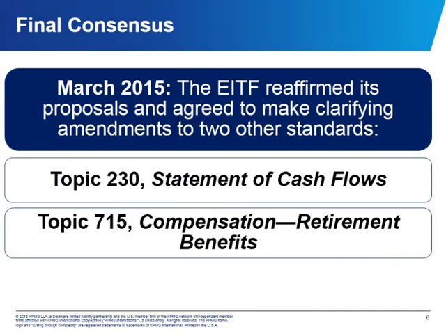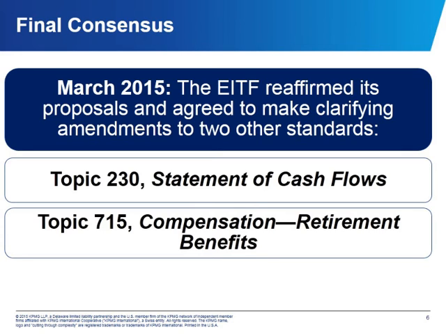So then in March 2015, the EITF met again, and they reached a final consensus and generally reaffirmed their proposals from September. And again, upon adoption, entities will no longer categorize these investments measured at NAV under the practical expedient within the fair value hierarchy, and preparers will be required to provide sufficient information so that users can reconcile between the hierarchy table and the statement of financial position.